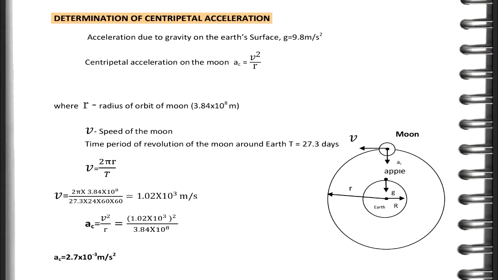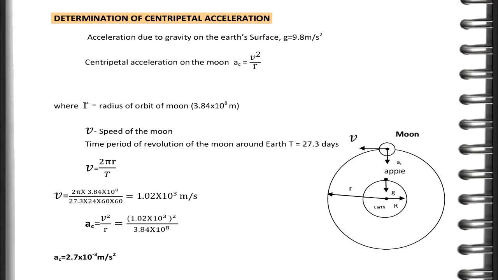If we substitute the value of r and T in this equation, we will get v equal to 2 pi into 3.84 into 10 to the power of 8 by 27.3 into 24 into 60 into 60, which is equal to 1.02 into 10 to the power of 3 meter per second. Therefore, we will get a_c equal to v square by r equal to 1.02 into 10 to the power of 3 whole square by 3.84 into 10 to the power of 8. Finally, we get the a_c value is 2.7 into 10 to the power of minus 3 meter per second square.